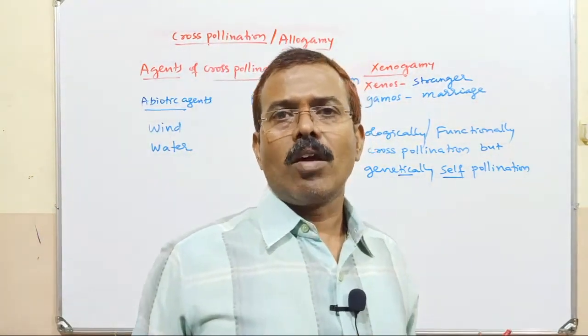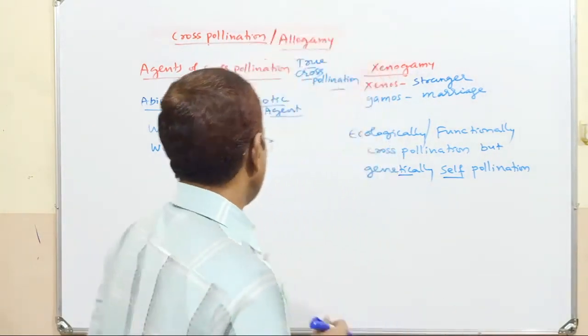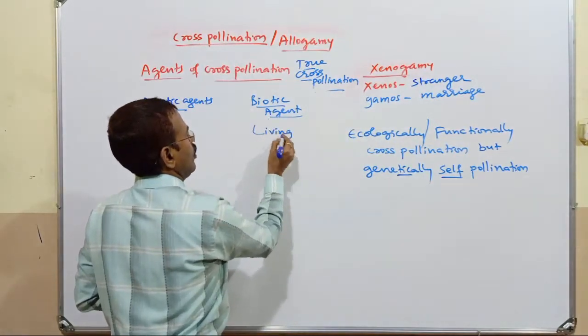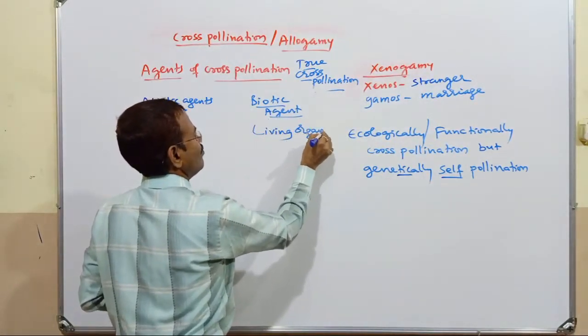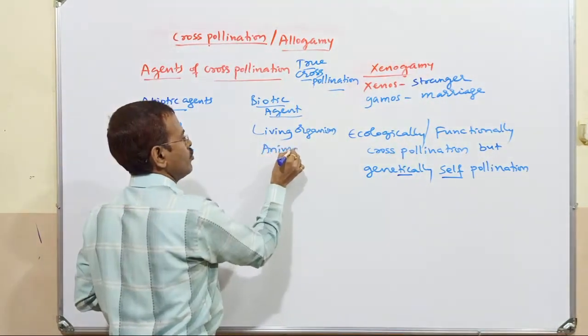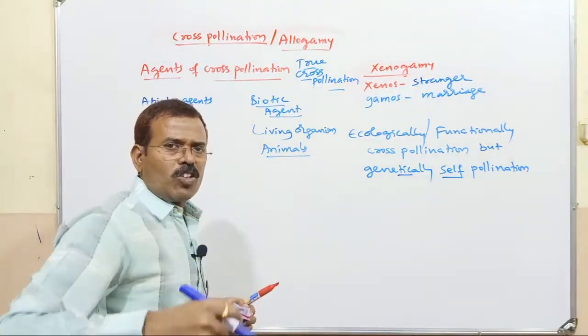Wind and water are abiotic agents for cross-pollination. Biotic agent, living organism, particularly animals, are the agent for cross-pollination.